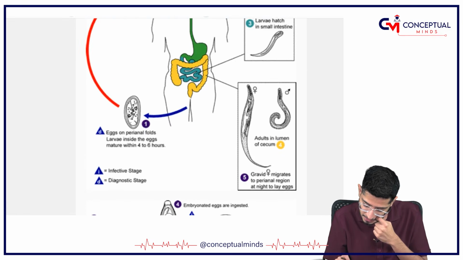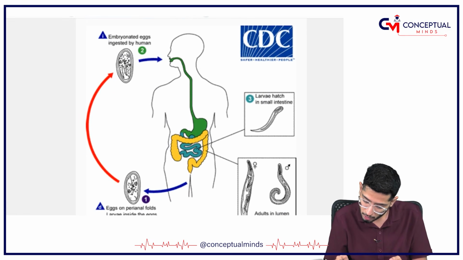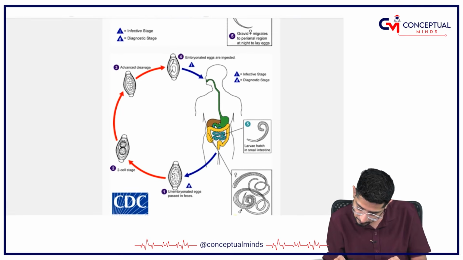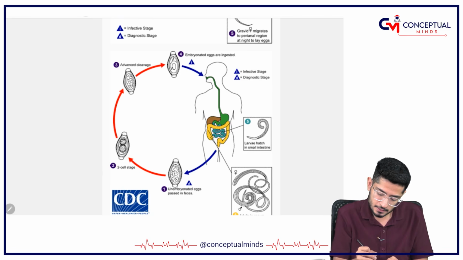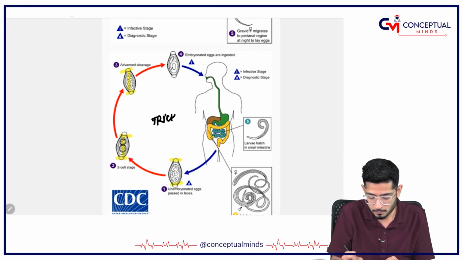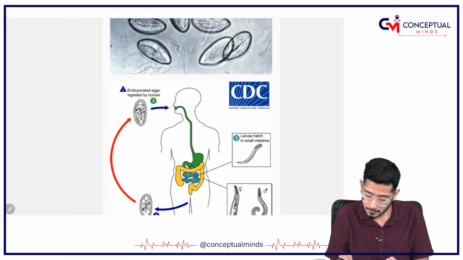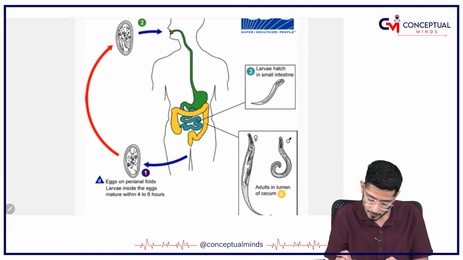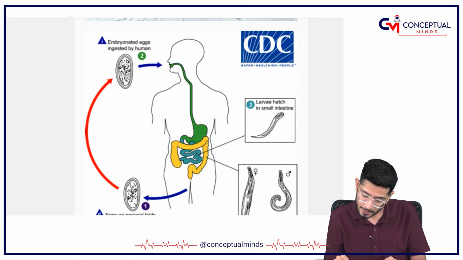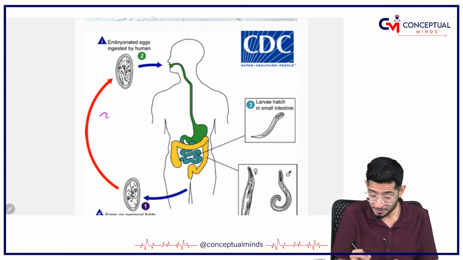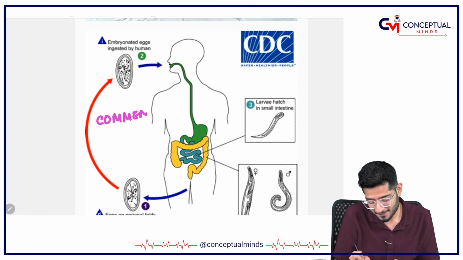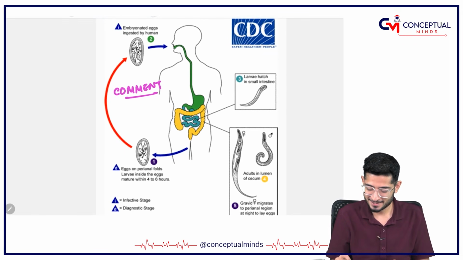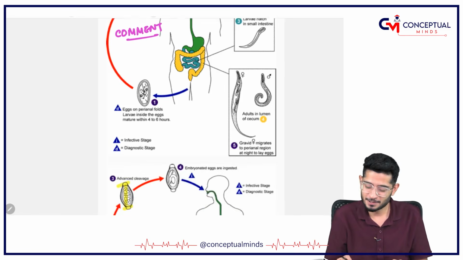This is the diagrammatic representation, so I think I have given these. Can you see the barrel-shaped eggs like this? So barrel-shaped eggs belong to Trichuris trichiura. And you can also see this one, right? All right, I identified it, but I want you to tell me in the comment section whose life cycle this is. Yes, that's going to be interesting. So just let me know in the comment section.